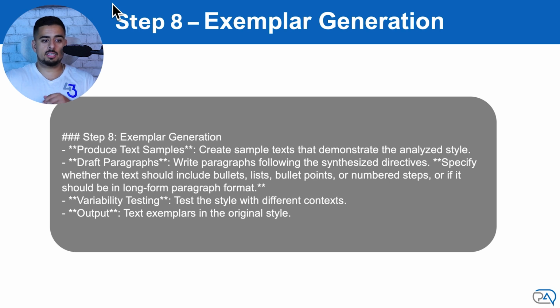Really important here is this part here, which says specify whether the text should be in bullets, lists, bullet points, or numbered steps. ChatGPT, which is something you would have seen in one of my older videos, adores lists and bullets and numbered steps. So if you have some form of text that doesn't have that, and it's in long form format, which is honestly what Claude is really good at, avoiding that list and bulleted format, you want to be able to extract that and understand and tell the prompt, hey, you shouldn't be writing in bullets whatsoever.